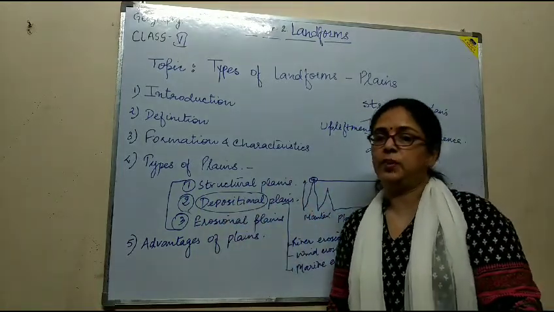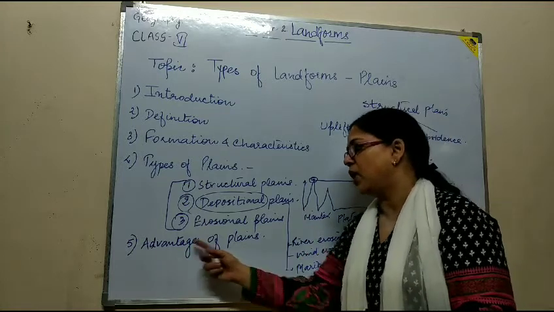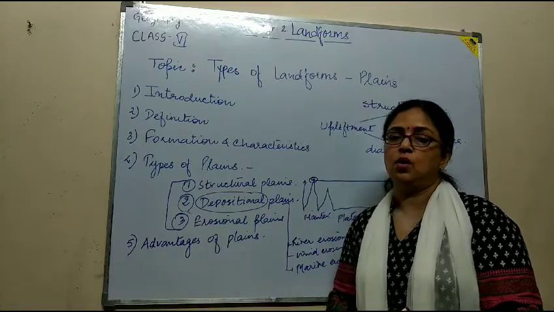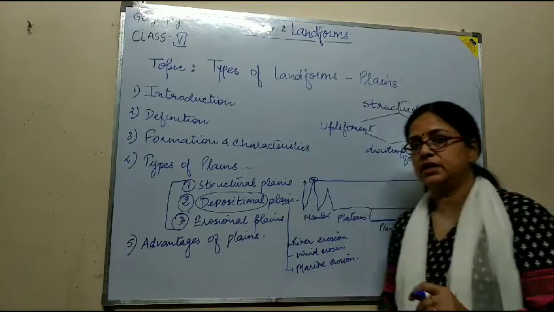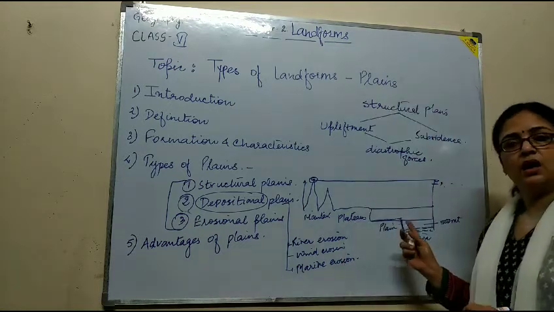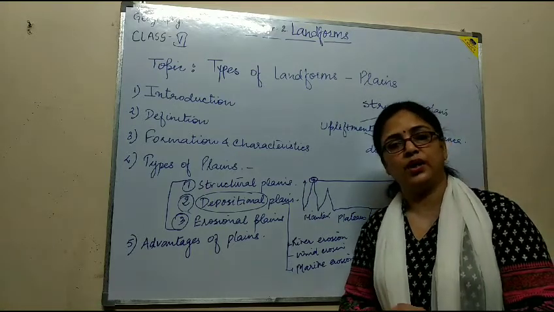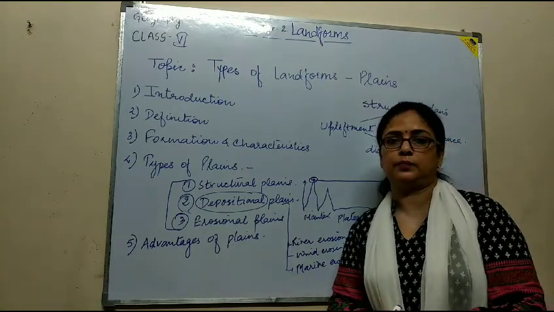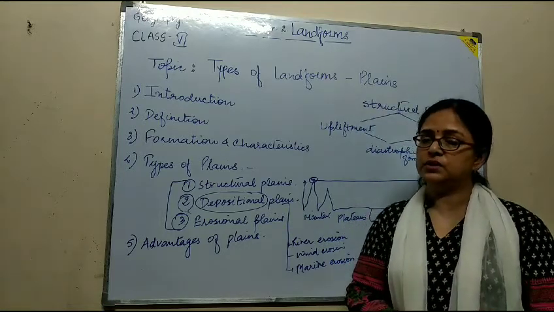So this is all about the types of plains. Next is the advantages of plains. First, I said that plains lie at a low level of about 500 meters high, where the deposition of alluvium is there.